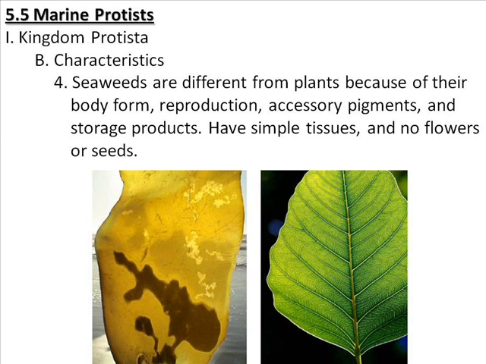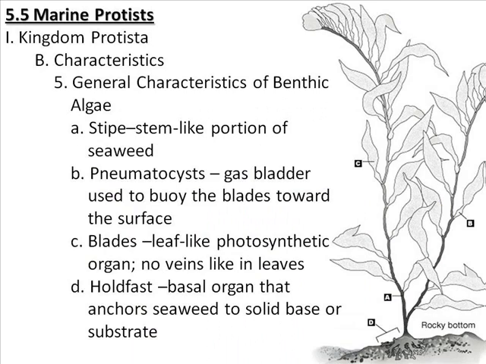Algae, of course, don't need these water-conducting vessels because they already live in water. But plants that live on land need vessels that carry water and sugars throughout the plant because they don't live within water. They have to bring it from the ground up to the leaf. But there are other things such as the types of pigments and storage products, which we'll talk more about later.